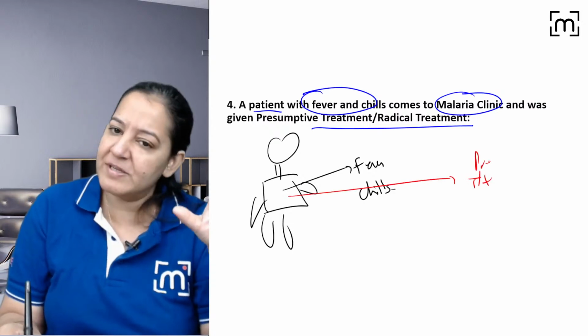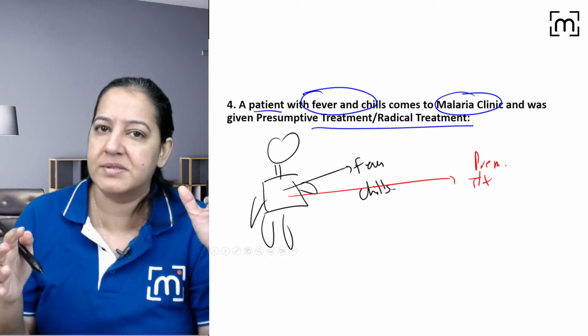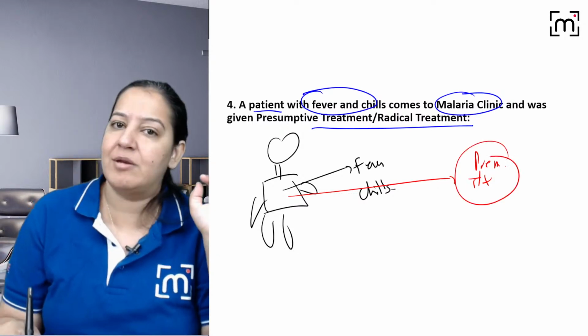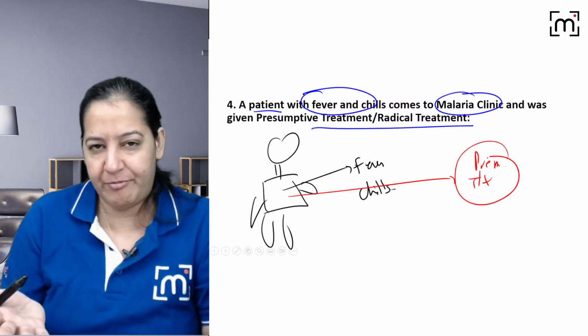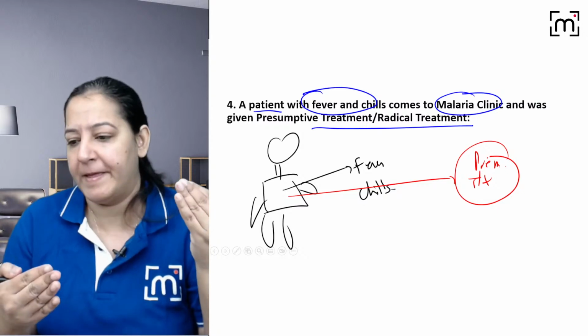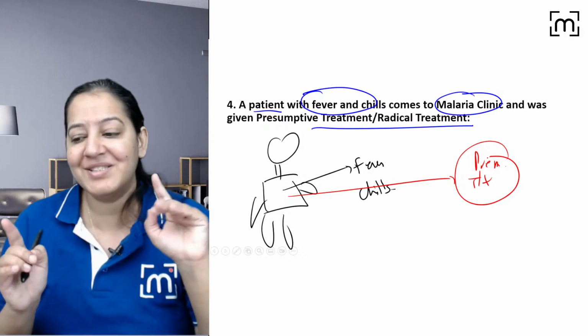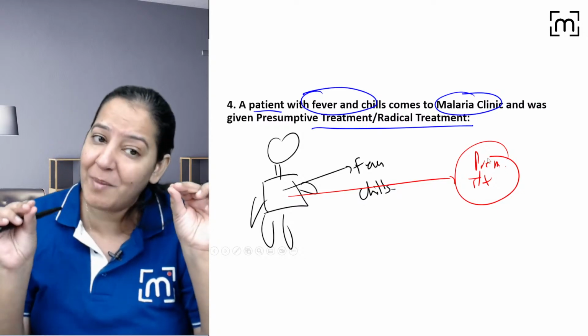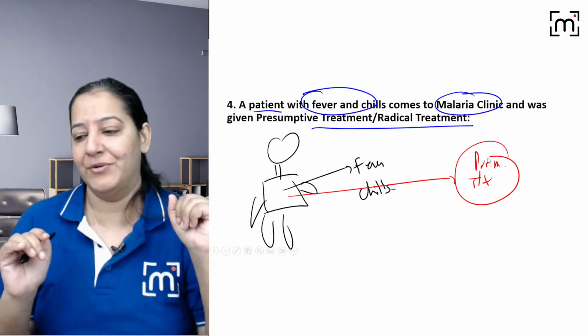You are presuming the patient is having malaria. You are not doing diagnosis, right? And you are directly giving the treatment. So again, this is secondary level of prevention, but this time it's treatment. It's not tertiary, Sunanya. Don't get confused. Why are all these questions in your PYQs? And students get confused. No, it's not tertiary.